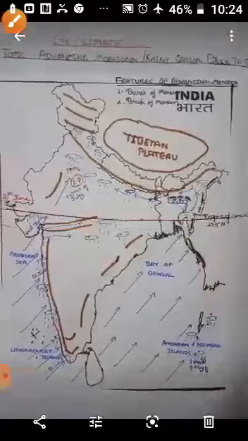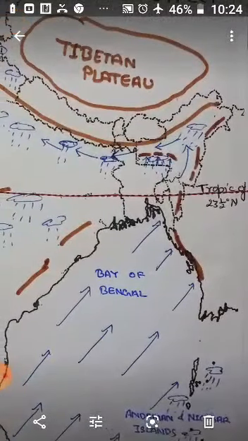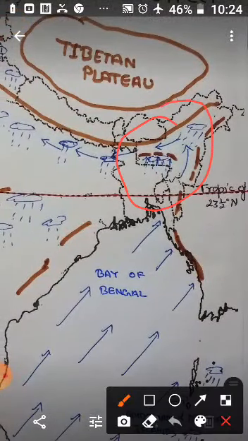See, children, this is the northeastern state. This area receives the maximum rainfall. Mausinram is located here. This is Garo, this is Khasi and Jaintia Hill. South of Khasi Hill lies Mausinram. So Mausinram received the world's highest rainfall.